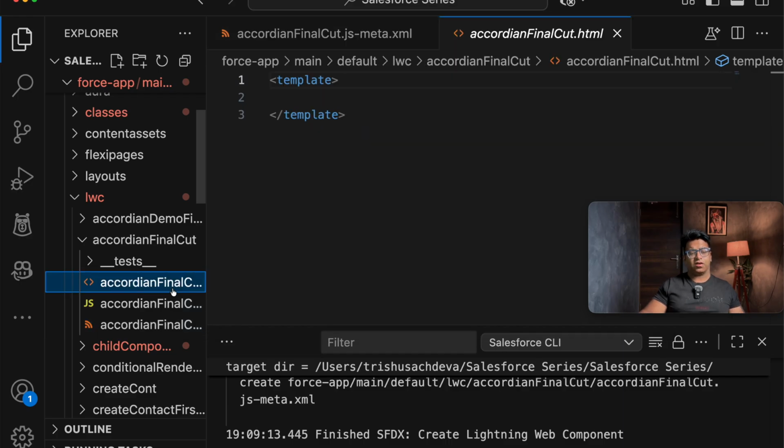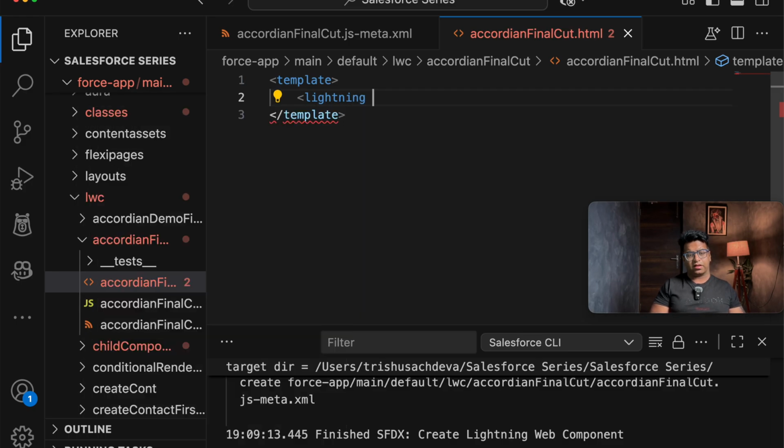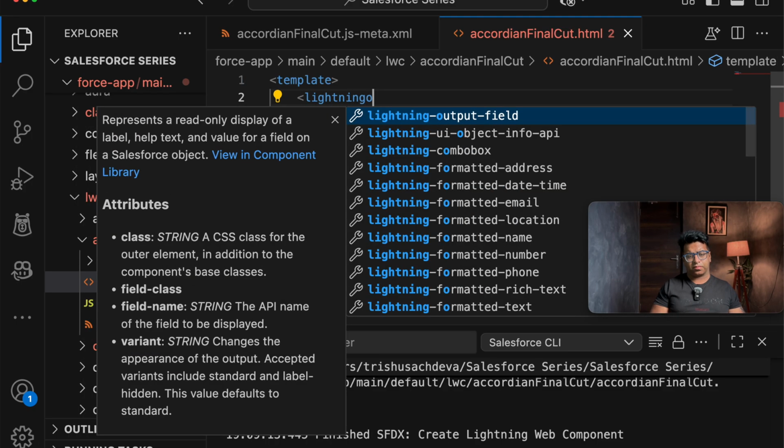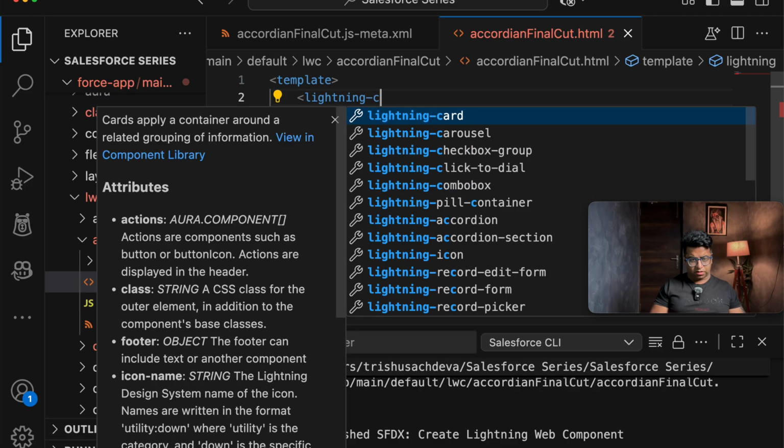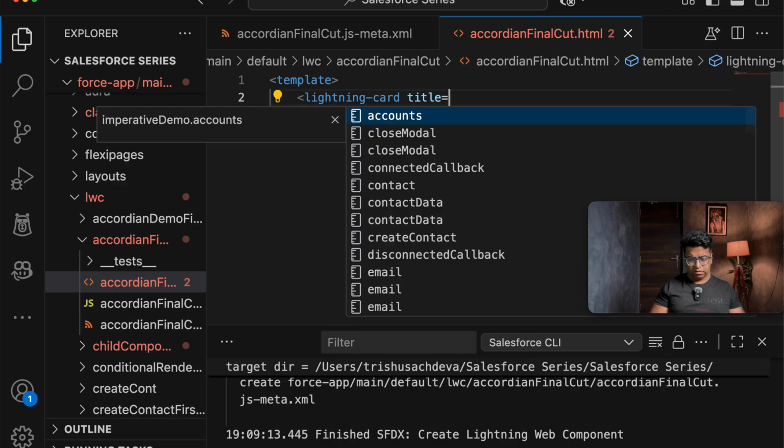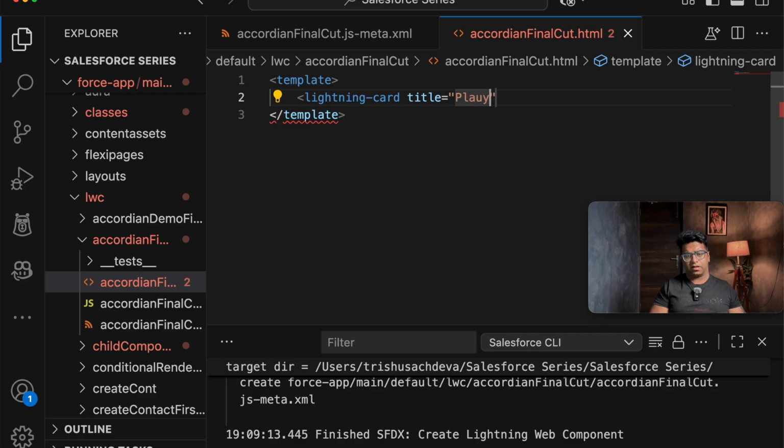Once we are done with this, we will go on to our HTML page and start building our accordion. The first thing we will be building here is a lightning-card with the title playing around with accordion. Make sure that you play around with the code.